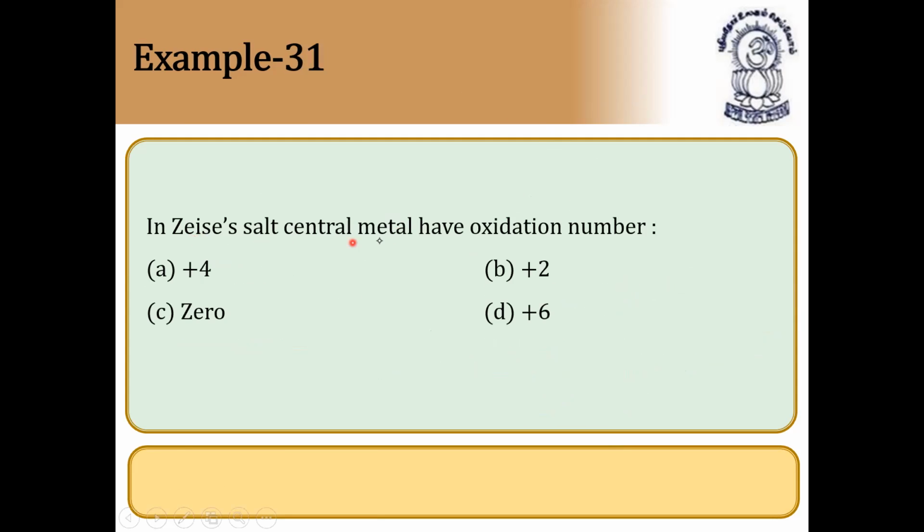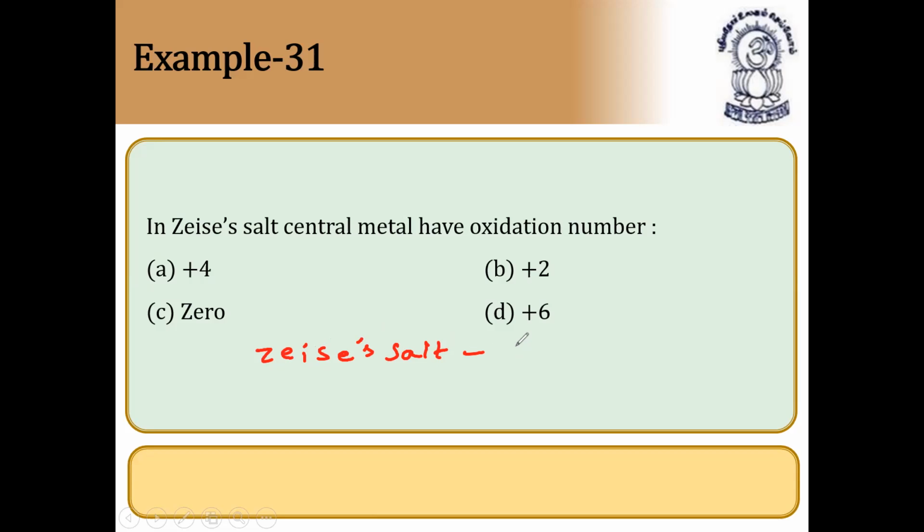In Zeise's salt, the central metal atom has which oxidation number? So let us see now what Zeise's salt formula is. I'll just write it here. Please note down, all of you, Zeise's salt formula.